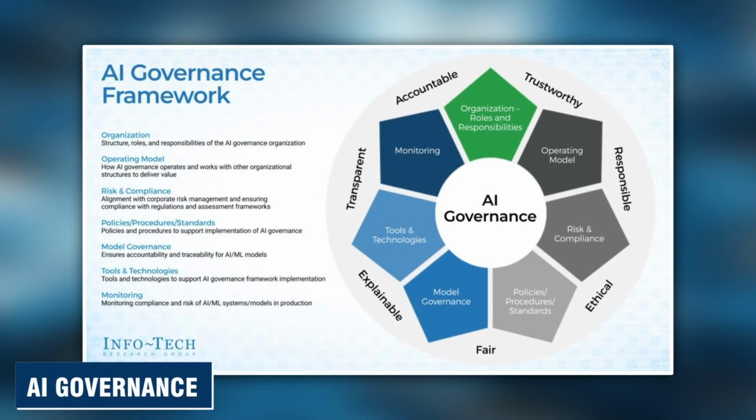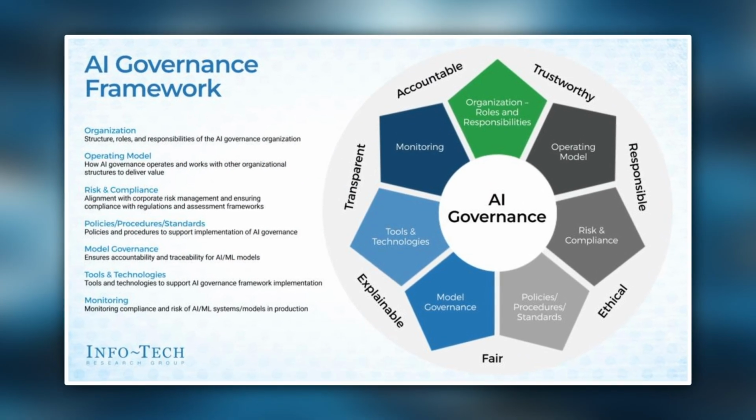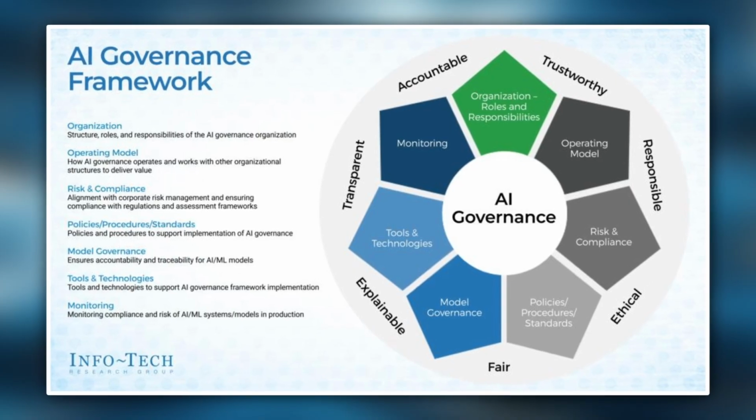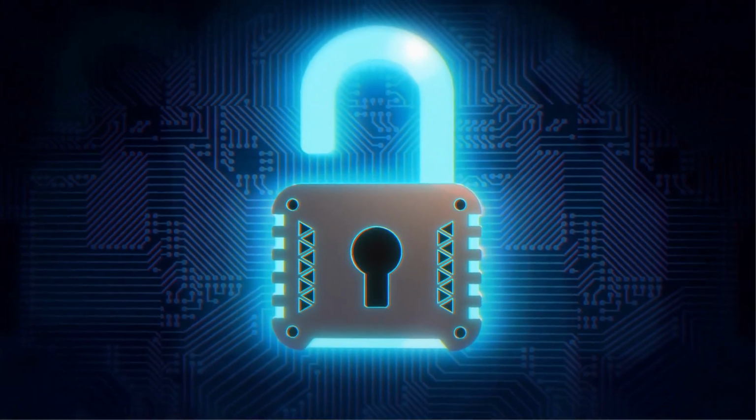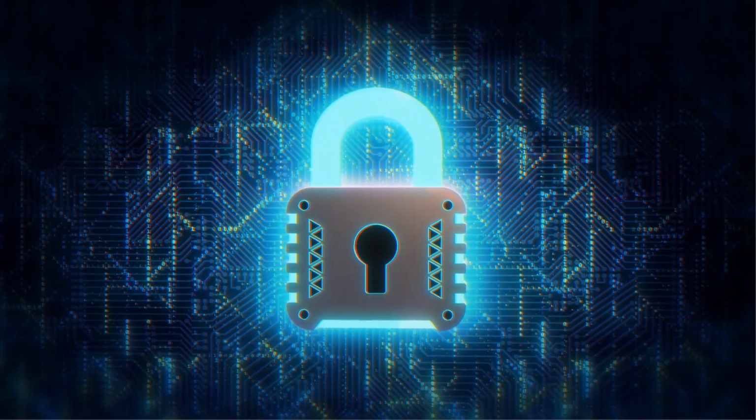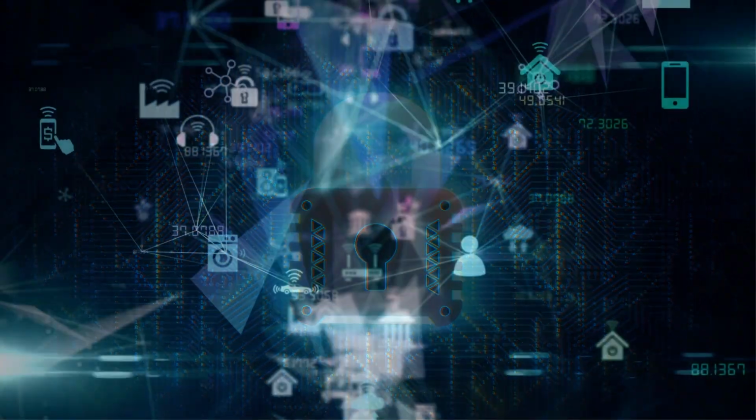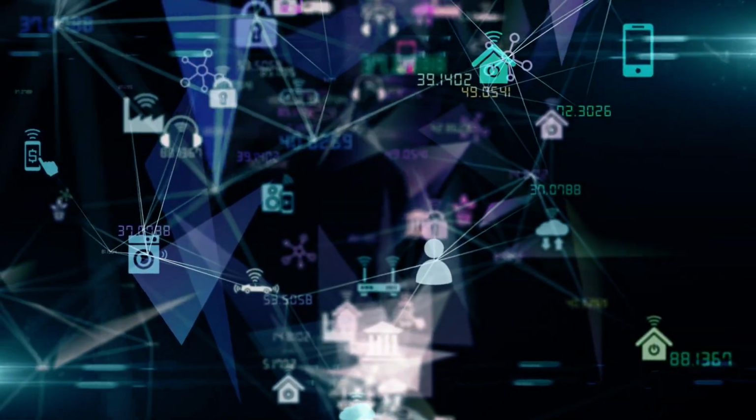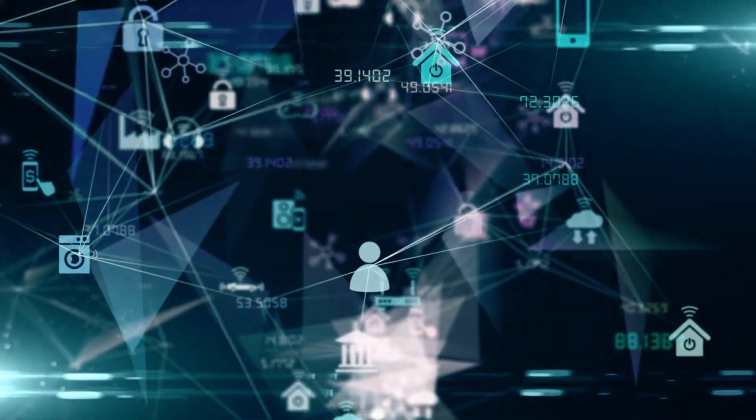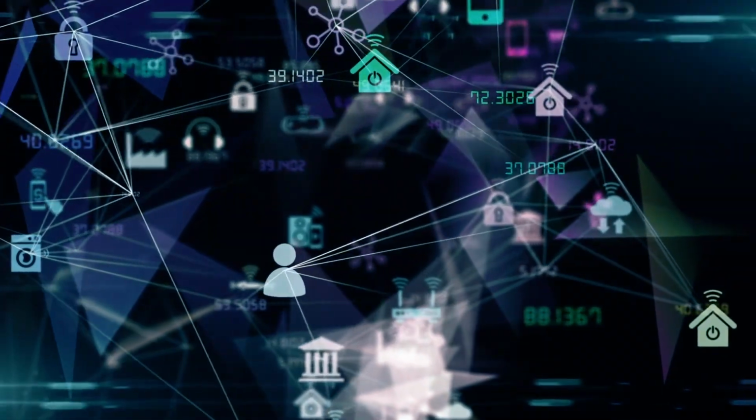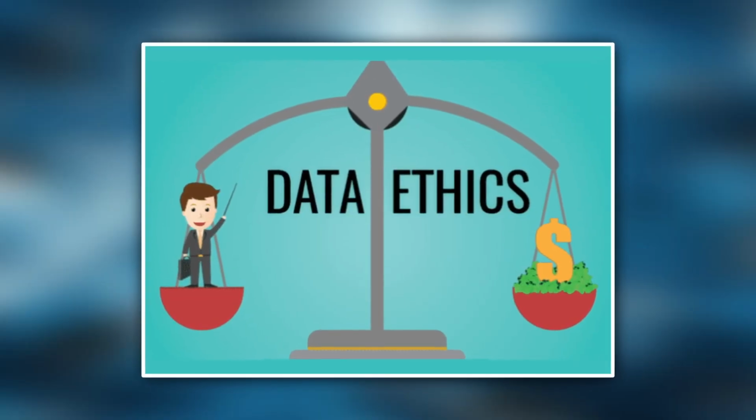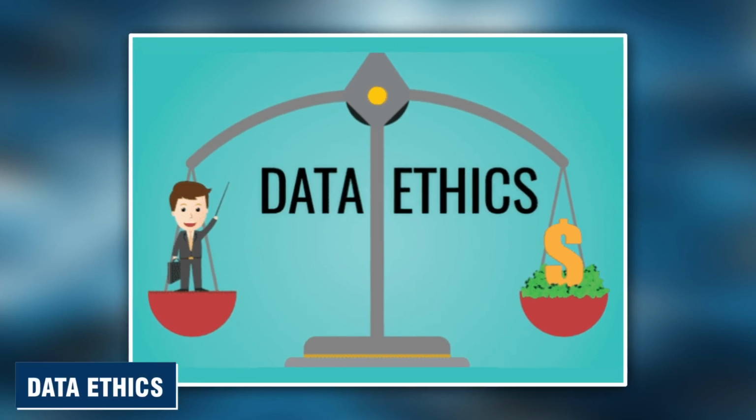AI governance includes developing guidelines, standards, and norms for the development and use of AI systems. It is critical to establish precise rules and laws to ensure that AI is used ethically and responsibly. Accountability, algorithmic decision-making, data collection, and storage should all be part of these standards. Another crucial part of responsible AI development and implementation is data ethics.